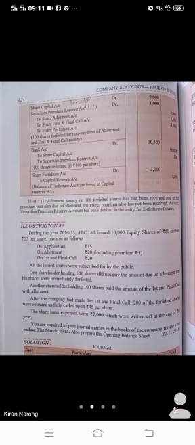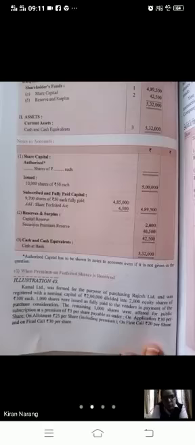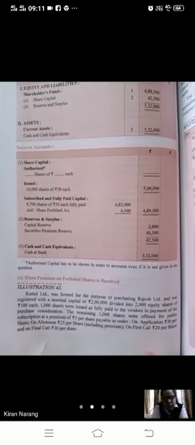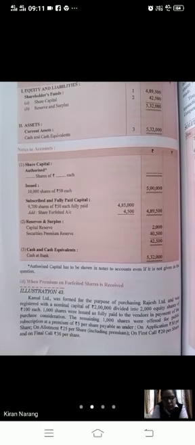Any doubt? If we have not received the premium, we have to debit it. Now in the next question, we have received the premium. This will become the question of par as it is. Question 43, have a look at illustration 43.